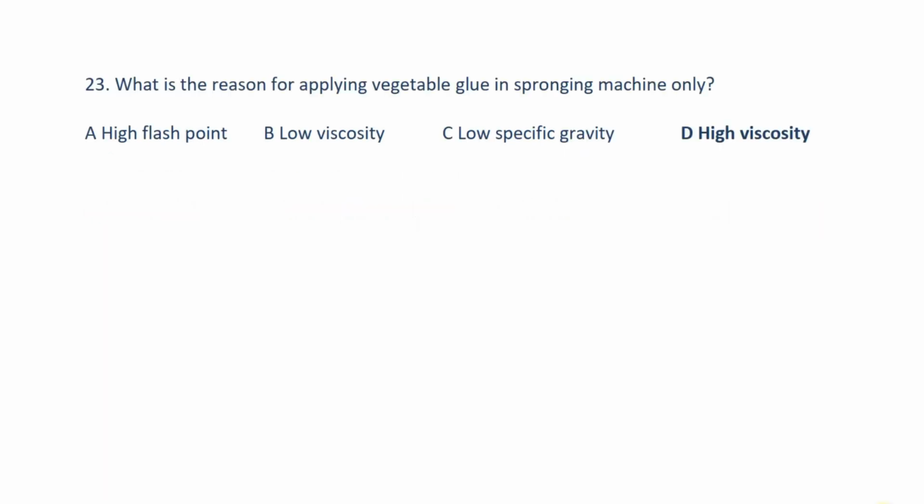Question number 23. What is the reason for applying vegetable glue in a spreading machine only? Answer option D, high viscosity.